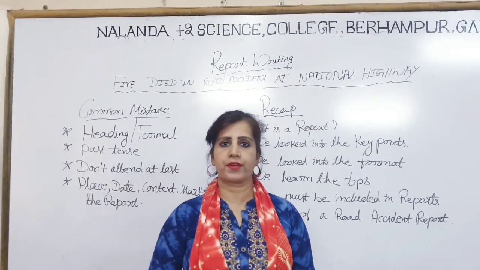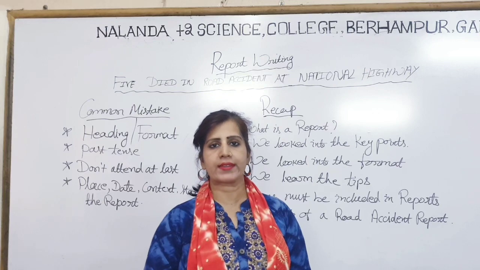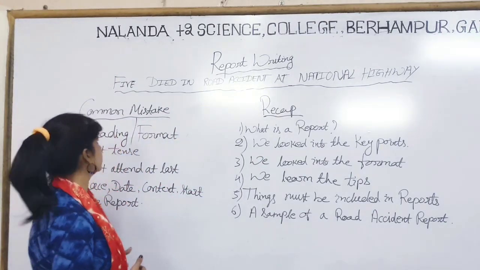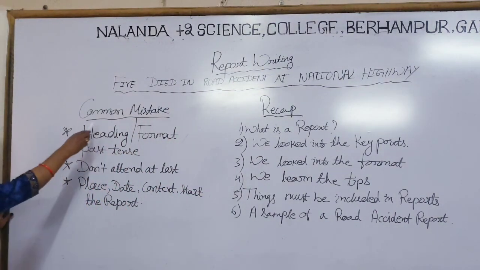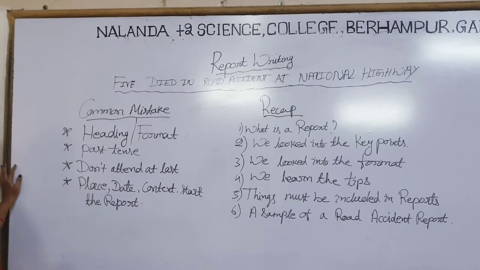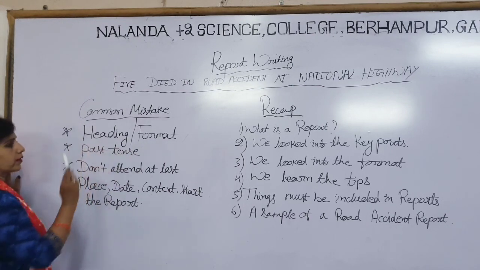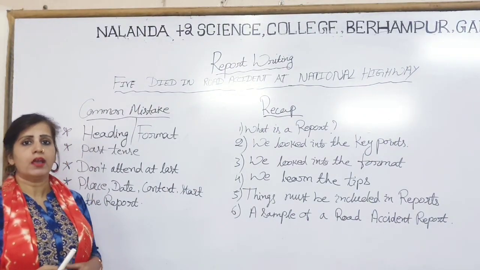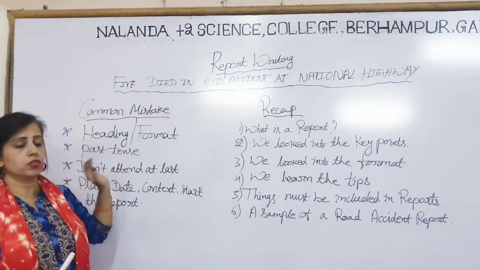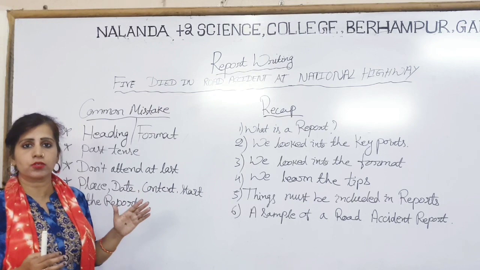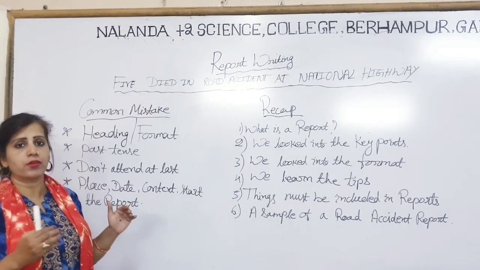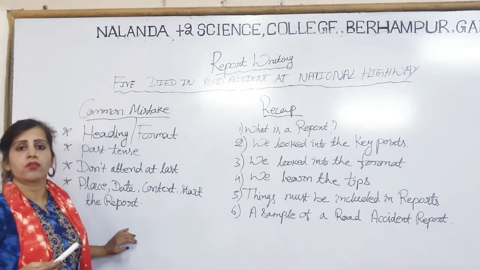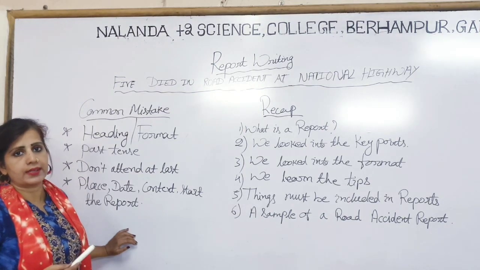So right now, students, we will go for some common mistakes which students always make while writing a report. First of all, the heading and the format. Most of you are aware of how to write the heading or format, still some mistakes are made while writing the format. Accurate information should be there with you, how you have to write the date and time, where to write them, and in what format. So you should consult your concerned teachers or lecturers while writing your report.